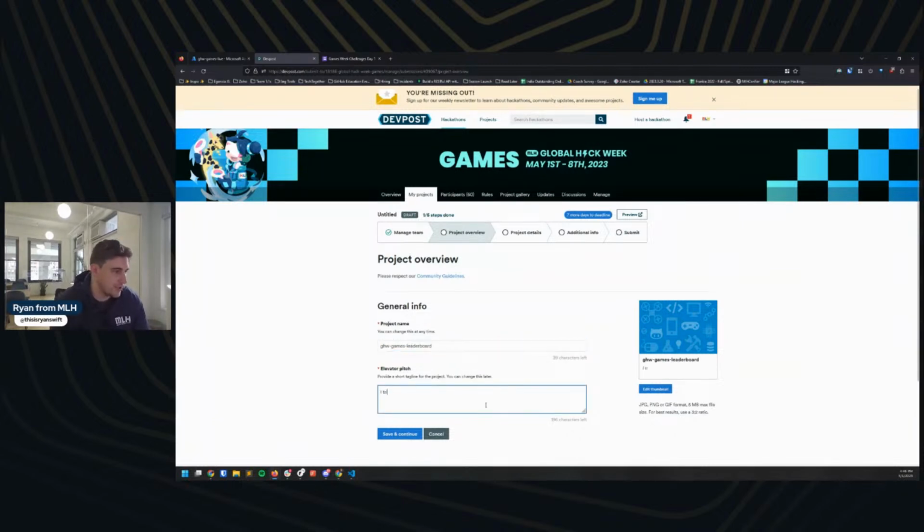Elevator pitch. I tried to make a leaderboard for a web app where people could create new leaderboards and upload scores using Azure, GoDaddy Registry, MongoDB, and Auth0, and GitHub Actions too. Cool. We'll hit save and continue.